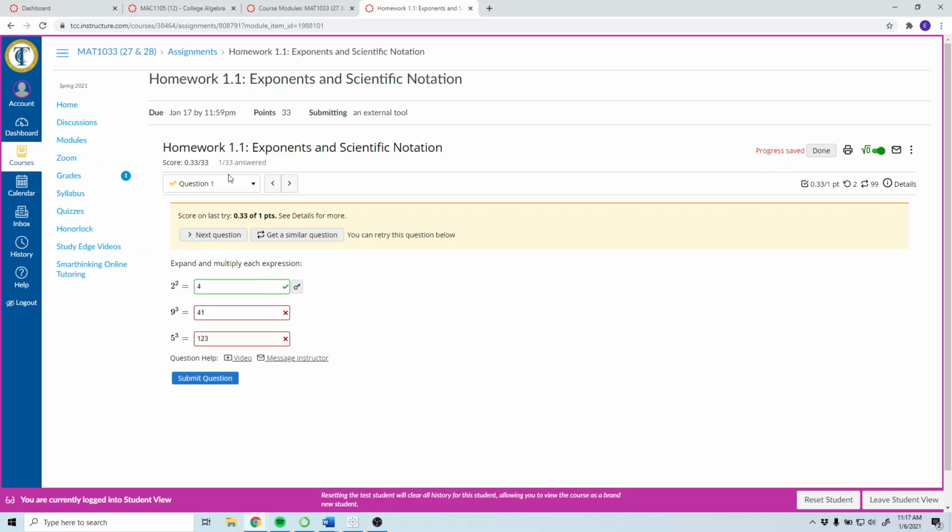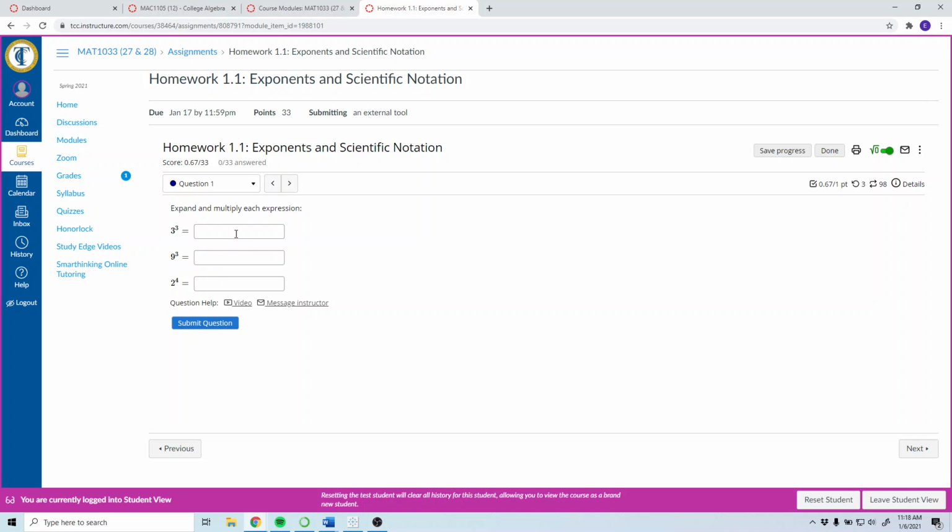And I just messed around with this because I don't know what 9 to the 3rd is in my head, but if you get part of a problem right, you get partial credit. You can still go through and, for this one, well, I know that's right, so I don't want to change the answer, but maybe I can fix that one. And then I got my 2/3, and then maybe you figure out this one. Of course, you want to get them all right at once, but that's the way it works. If you use all your tries, just like with the practice, just get a similar problem, and then it'll let you try again.